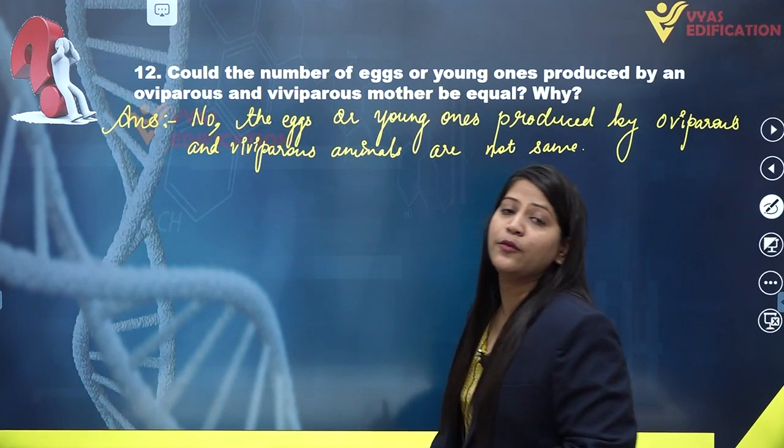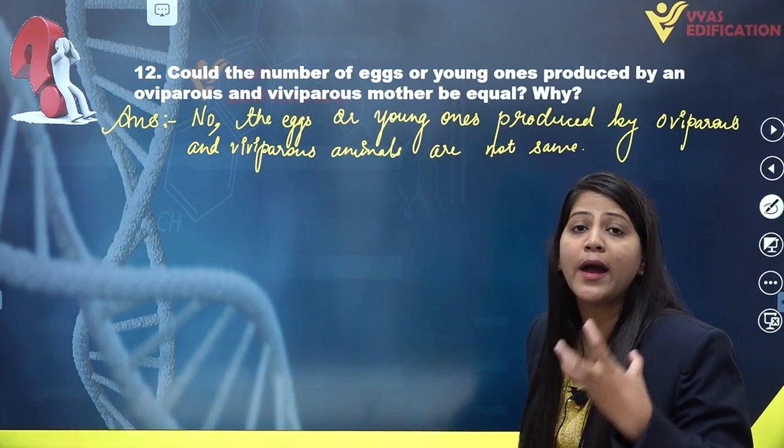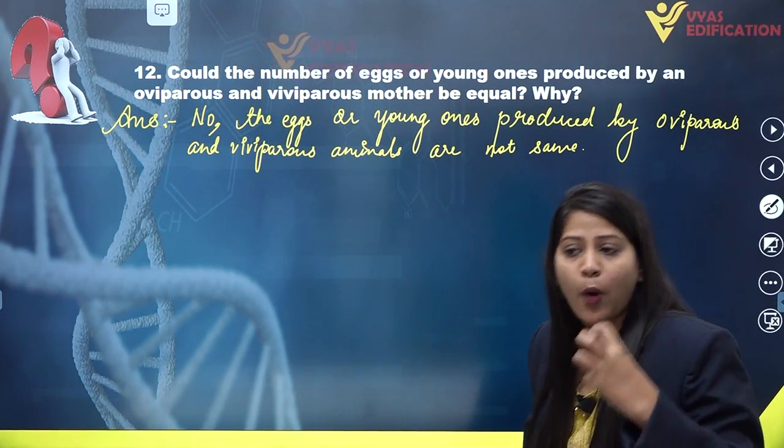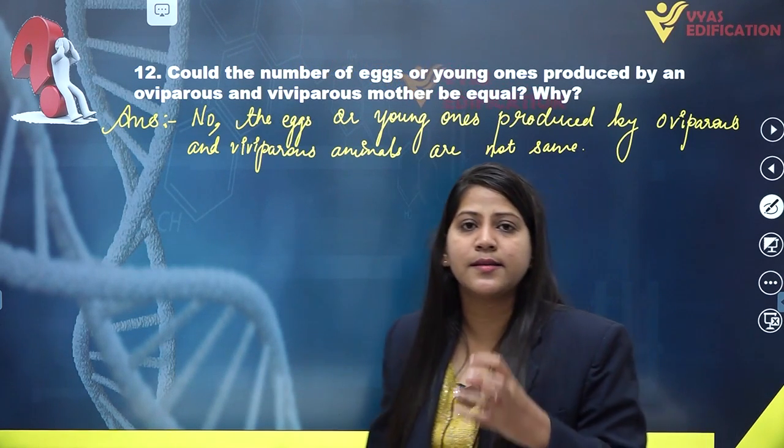Now we have to give the reason behind it: why the oviparous animals producing eggs and the viviparous animals producing offsprings are not the same in number.